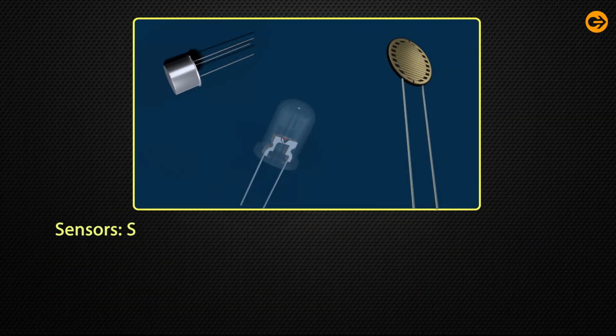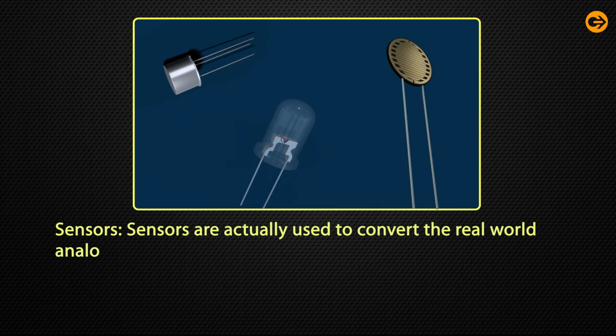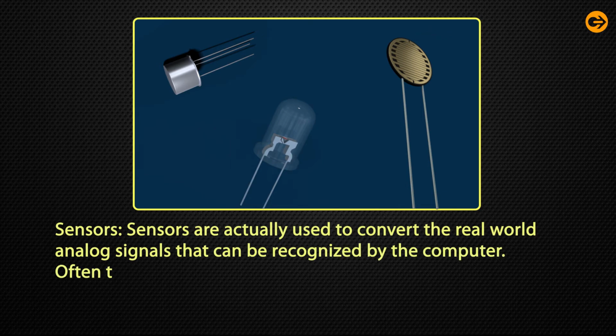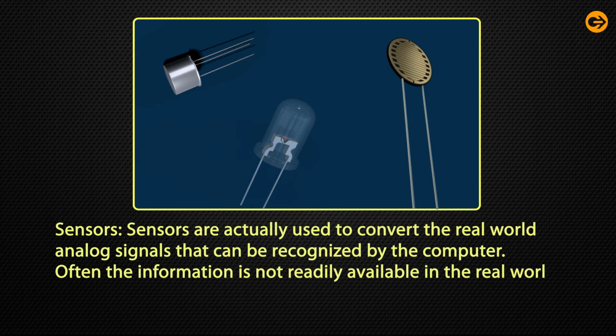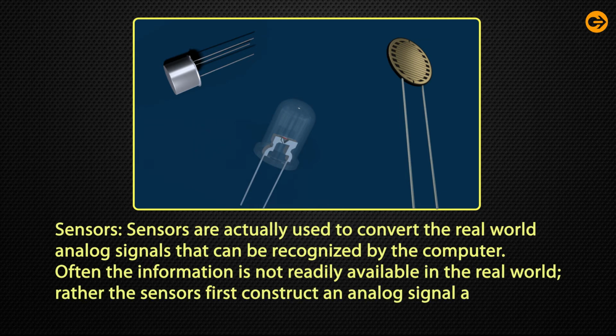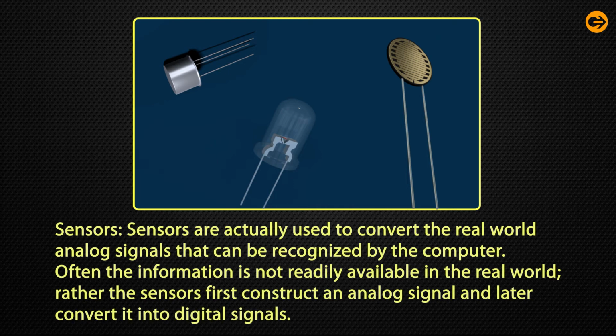Sensors. Sensors are actually used to convert the real-world analog signals into signals that can be recognized by the computer. Often, the information is not readily available in the real world. Rather, the sensors first construct an analog signal and later convert it into digital signals.